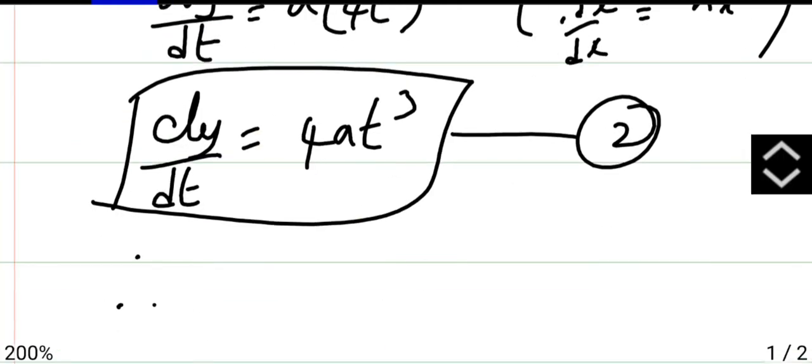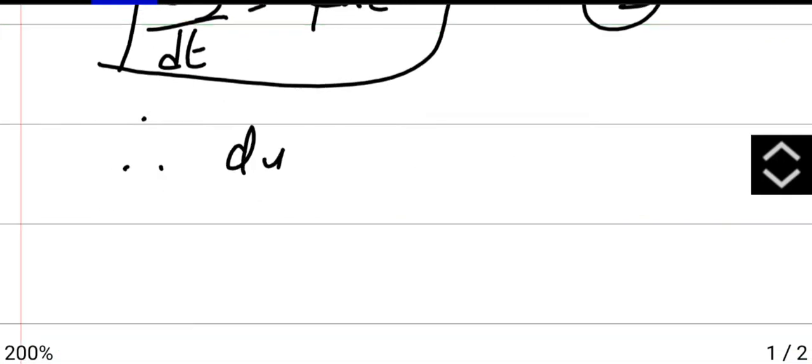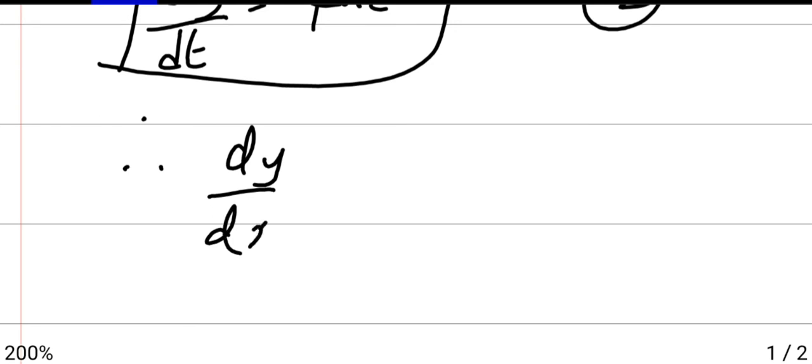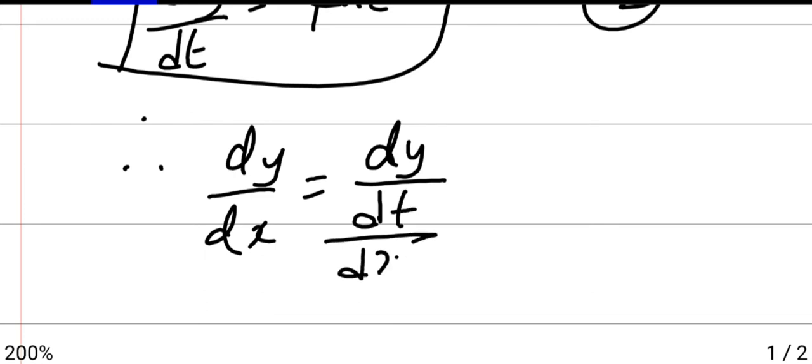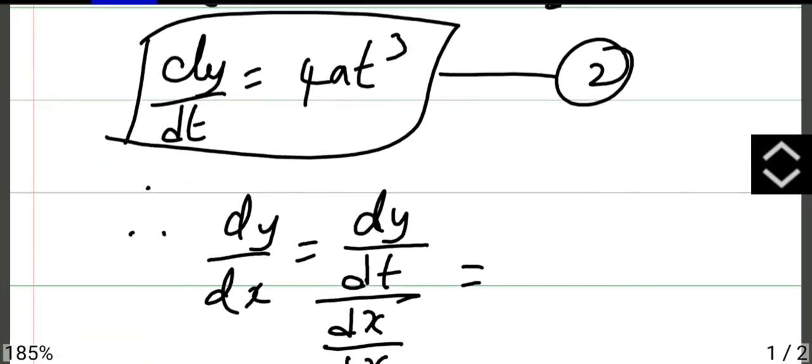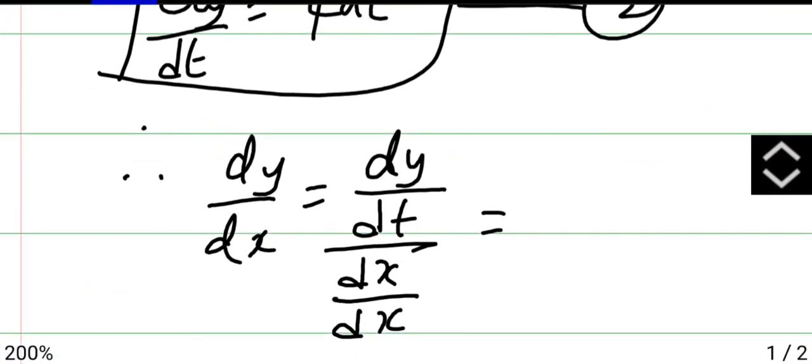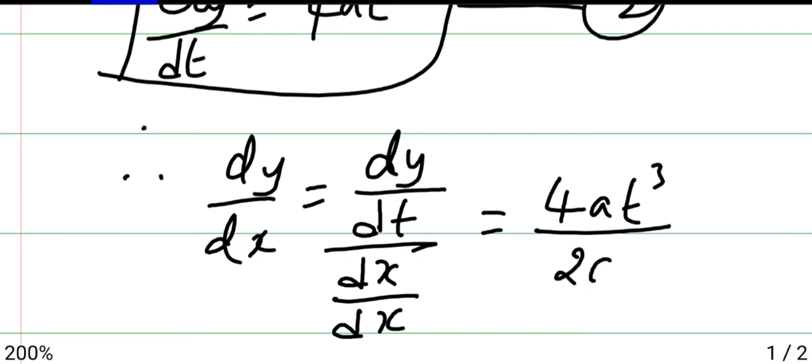Now finally we have to find dy by dx. Divide both numerator and denominator by dt. Now substitute the values from equations 2 and 1. It will be 4at cube divided by 2at. So here a and a cancel, 2 fours are 2, t cube and t leaves t square.